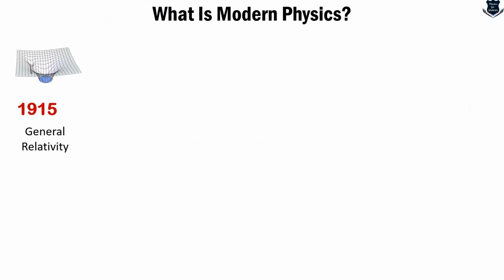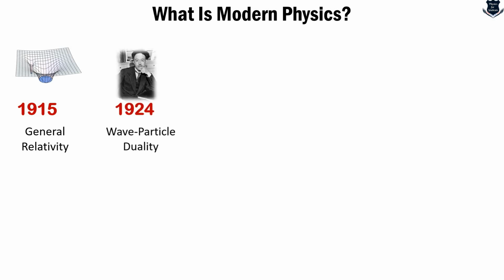After that, what we find is the major breakthrough in physics and science, which brought a total change in our understanding of space and time, which is Einstein's general theory of relativity, 1915. And then in 1924, Louis de Broglie proposed that particles like electrons exhibit both wave and particle-like properties, and this duality is basically a cornerstone or foundation in quantum mechanics.